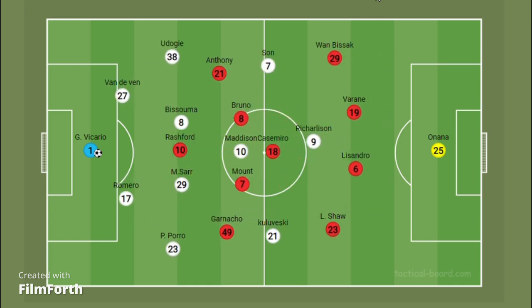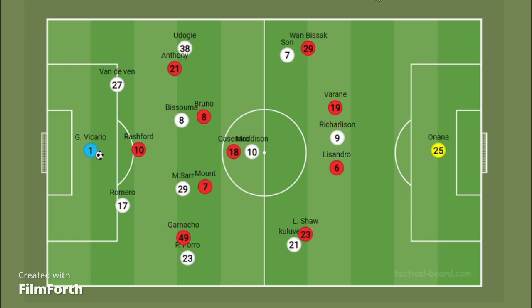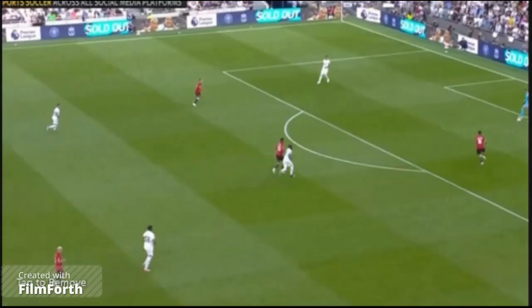So in the initial phases of play, Manchester United were pressing Tottenham Hotspur quite aggressively. With the ball being played to the centre backs, Porro started to invert to play as an inverted fullback. This is something that Ange likes to play, position his fullback inside, and this created problems for Tottenham.